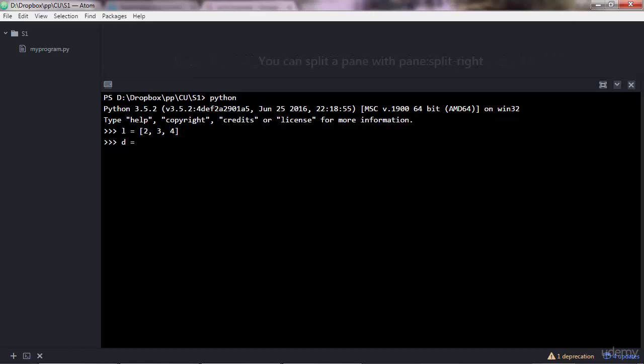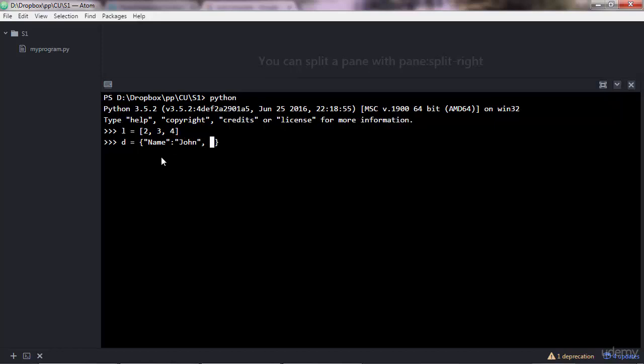To create a dictionary, you need curly brackets, an open and a closing curly bracket. Inside that, you'd pass the items of the dictionary. The difference with dictionaries is that instead of letting Python add default indexes for your items, you want to create those indexes yourself explicitly. So for dictionaries, you do something like this: name, a colon, and then the item.